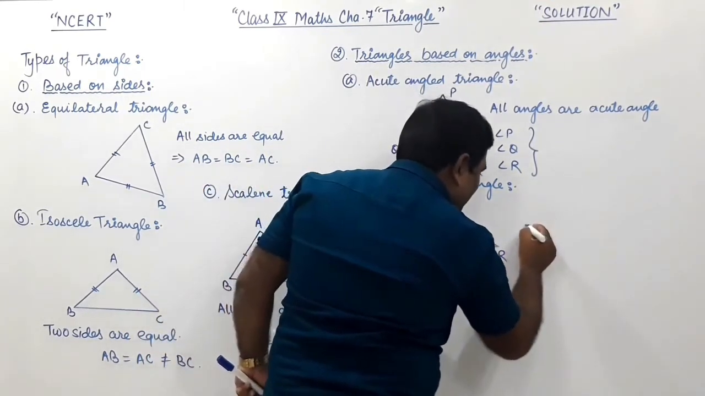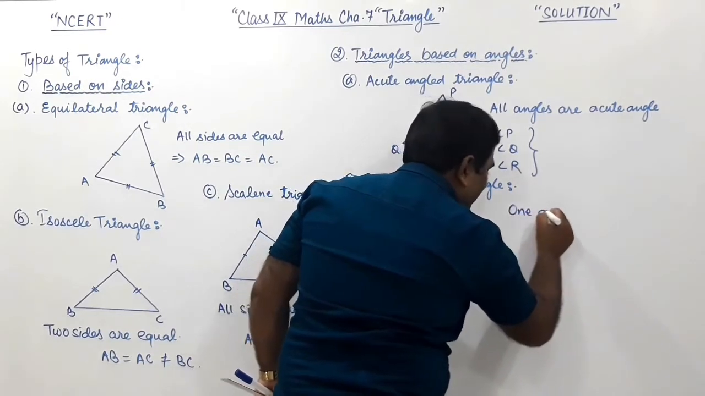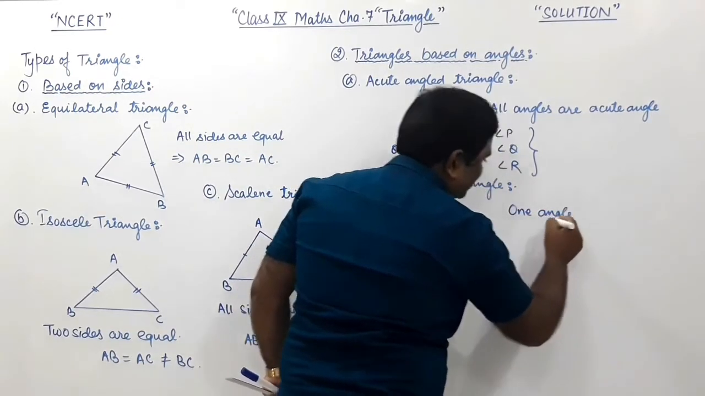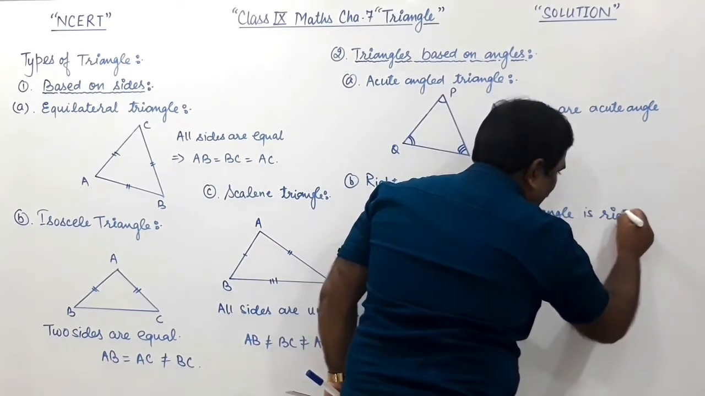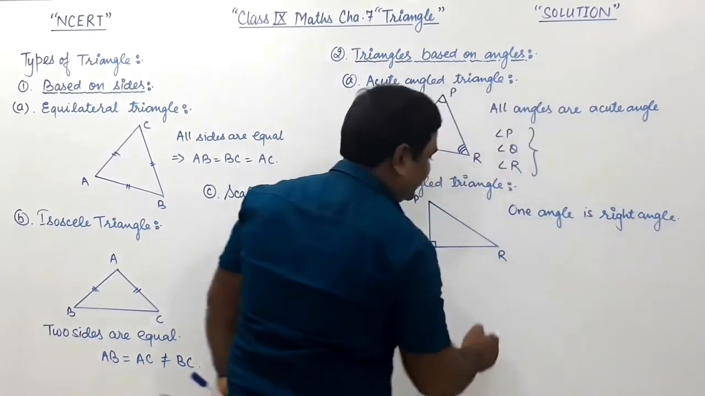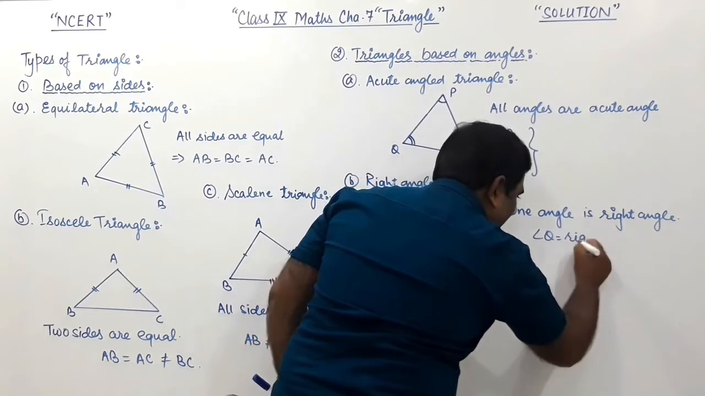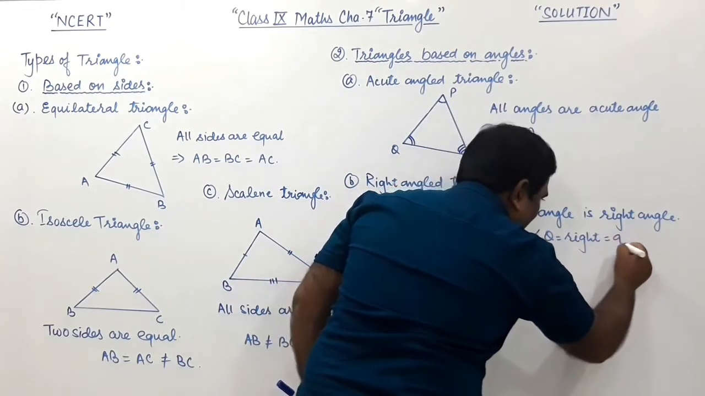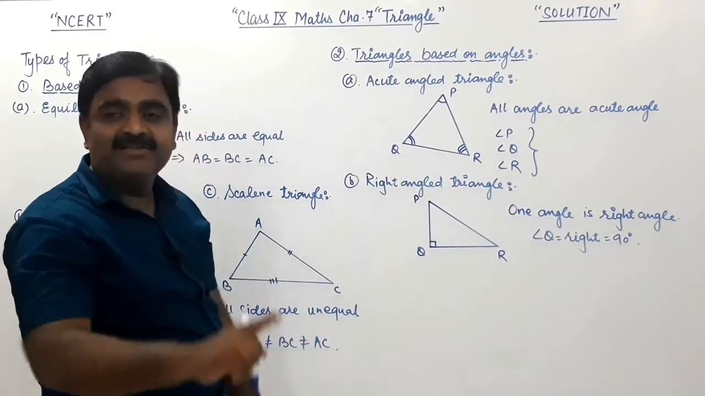So in this, a triangle in which one angle is a right angle. Are you getting the meaning of right angle? Right angle means 90 degrees. Therefore angle Q is right. Right means 90 degrees. Okay, one angle should be 90 degrees.